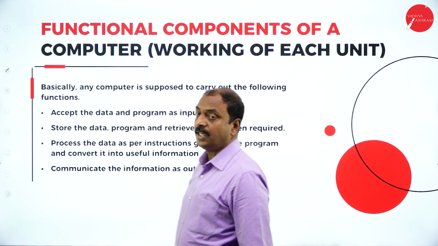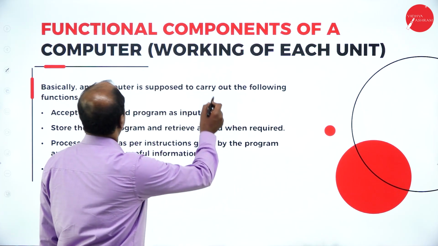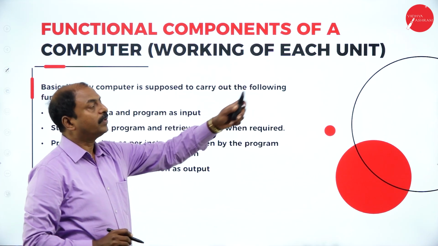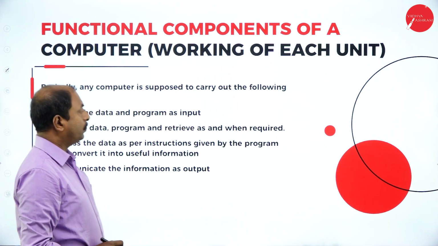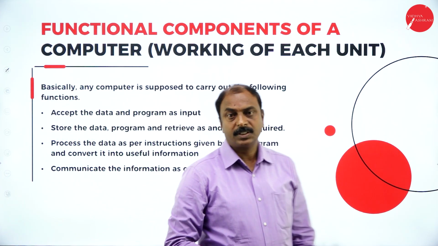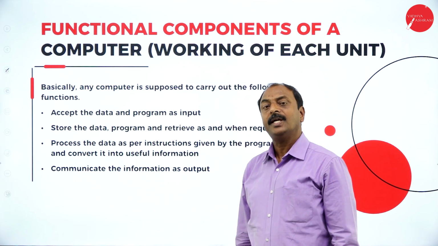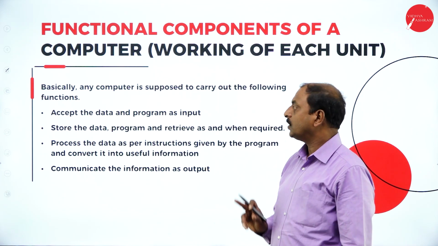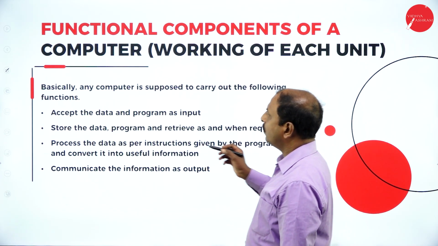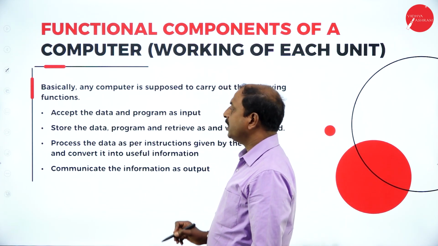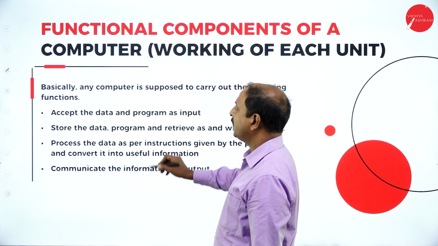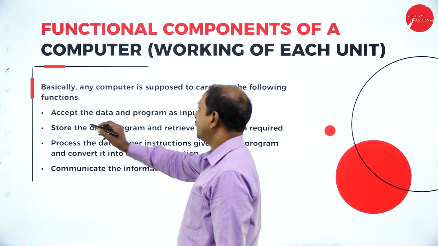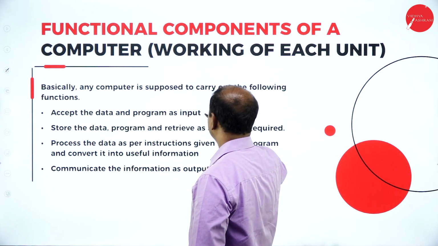Now let us see the functional components of a computer, or we can say the working of each unit. Generally, if we talk about a computer system, we say it is an electronic machine, and also I said it is a data processing unit. Now the computer does the following different types of functions or tasks. First, it accepts the data and program as input.